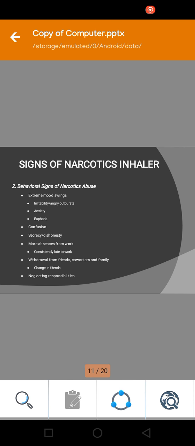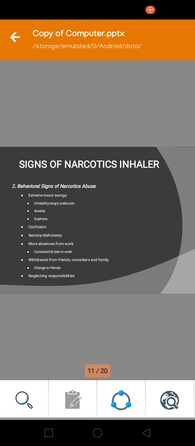Signs of narcotics inhalers: behavioral signs. What are the behavioral signs of a narcotics abuser? First of all, extreme mood swings. At first they can be in a happy mood, and quickly their mood swings to very angry.